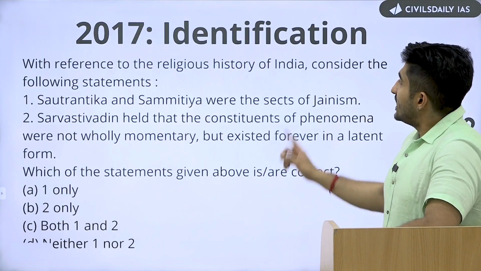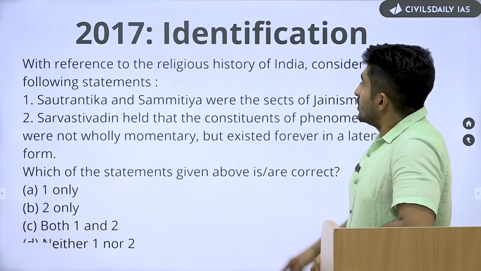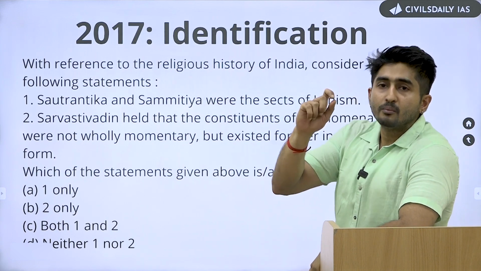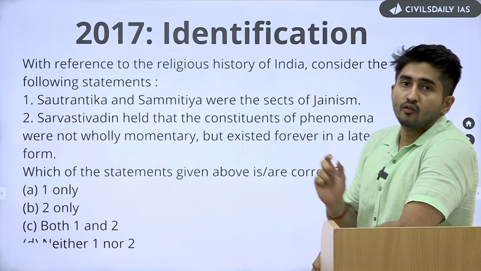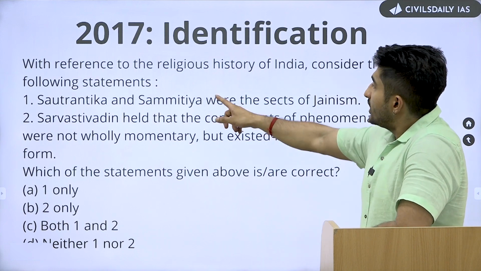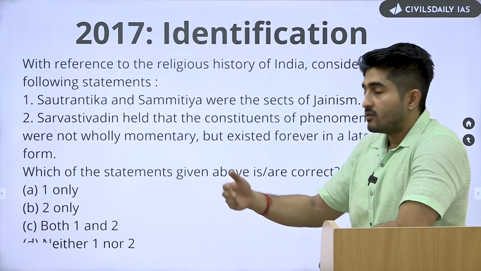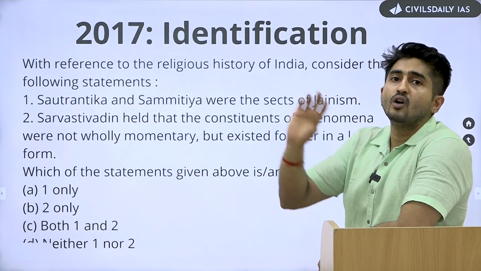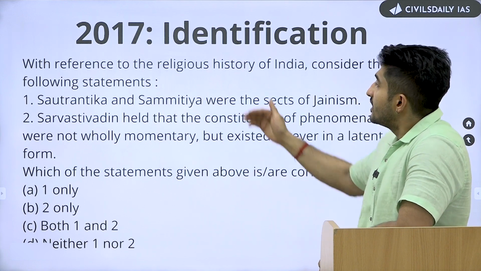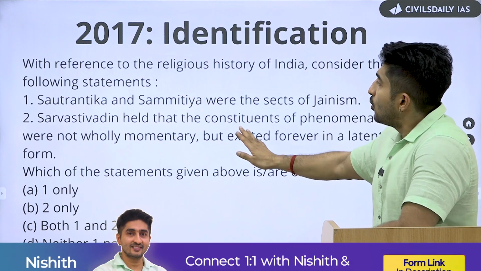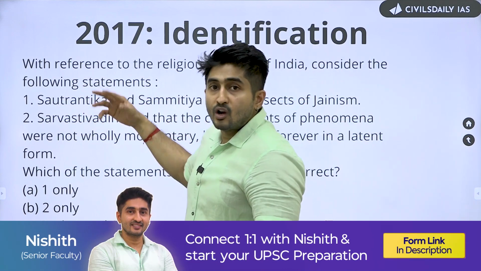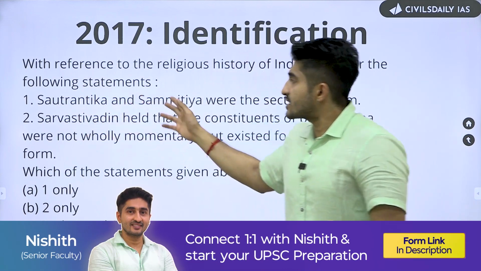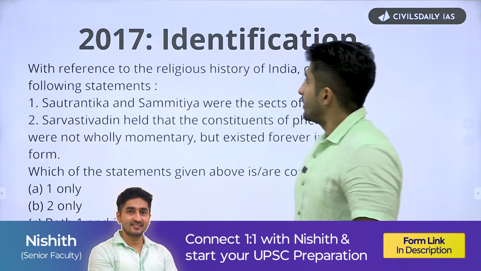Then in 2017, it asked you to identify the particular sect and schools of a religion. Now it moved into level 2, where it was not confined to the broad philosophies of the religious doctrines. Rather, it asked you to identify whom this sect belongs to, be it Swatantrika, Sammitya or Sarvastivadin.